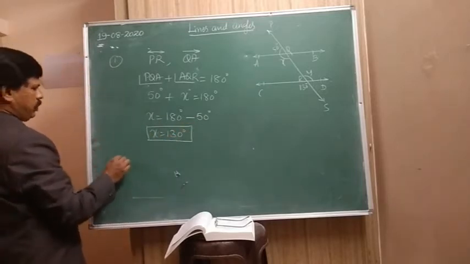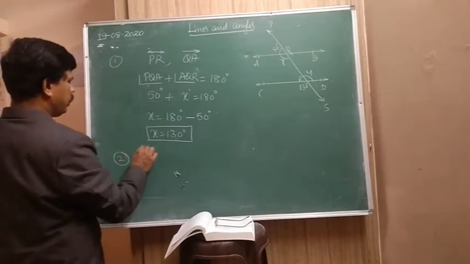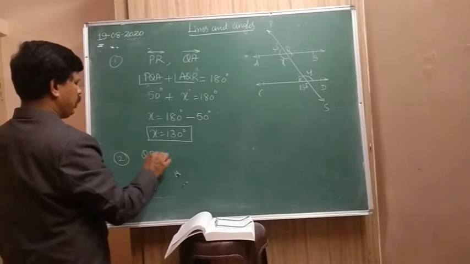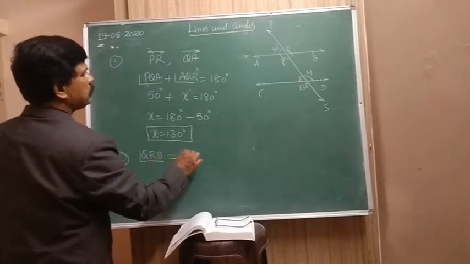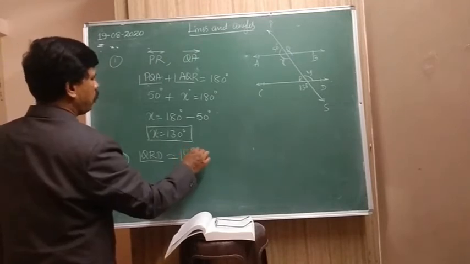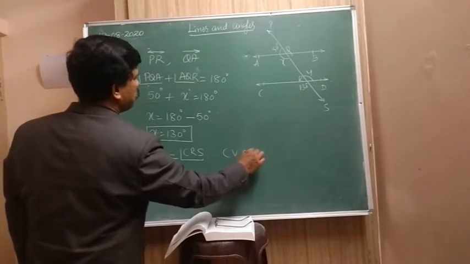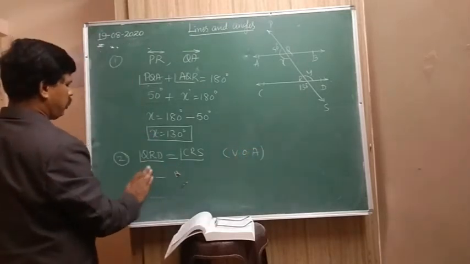Now first one. Second one, here angle QRD is equal to angle CRS. So this is vertically opposite angles. Therefore angle QRD is what?